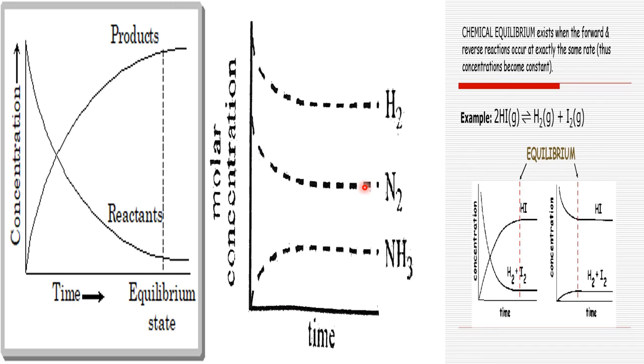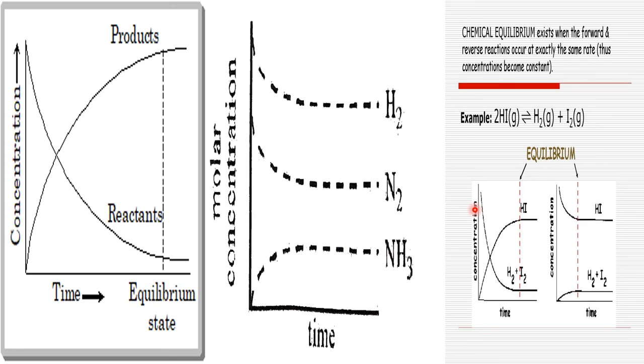An example is nitrogen reacting with hydrogen giving ammonia. This was the general graph; this is the actual graph. In the beginning, the concentrations of nitrogen and hydrogen start decreasing as time passes, because both are reacting. But what about the ammonia? Ammonia was zero in the beginning and slowly increases. A time comes where there is no change in the concentration of nitrogen, hydrogen, and ammonia.